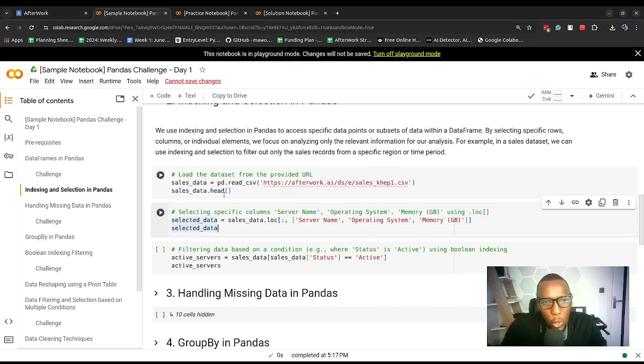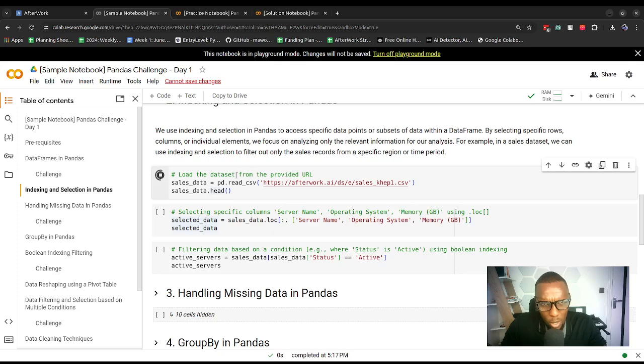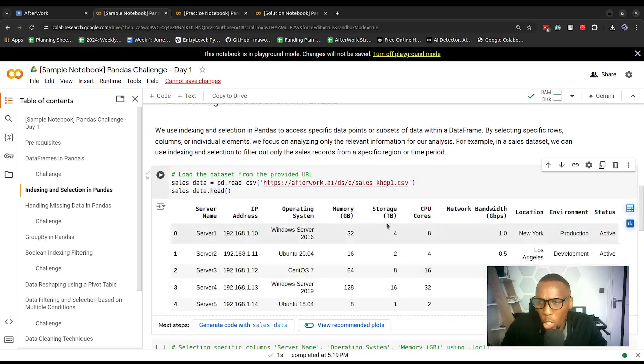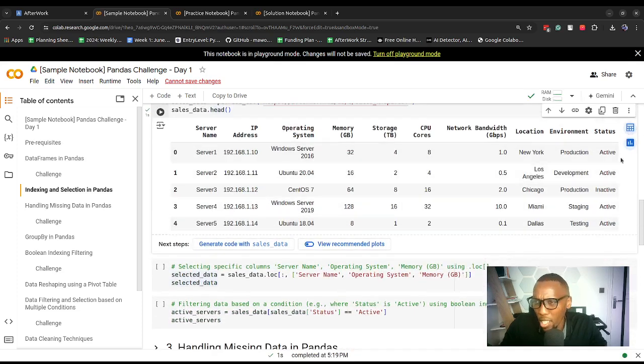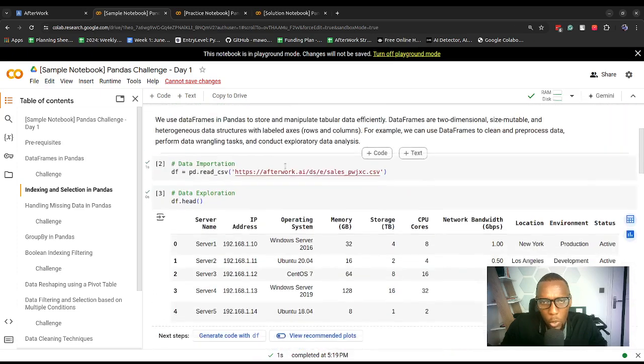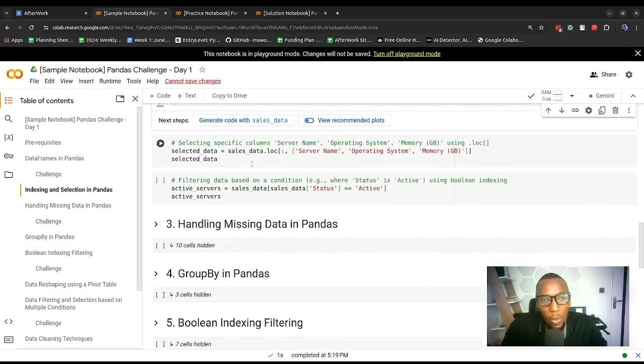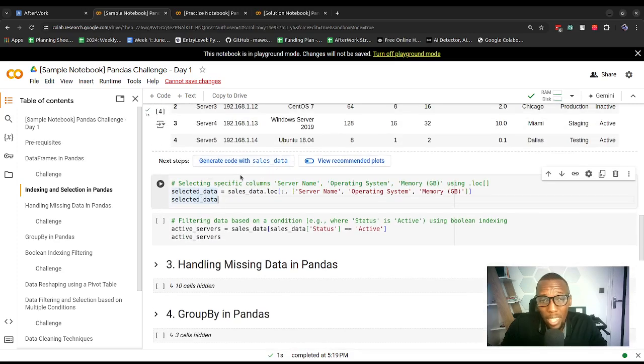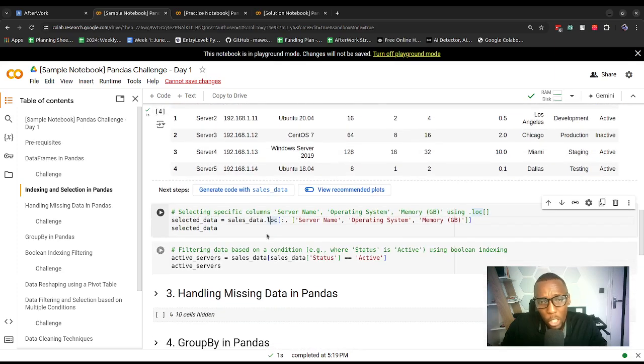Here we're going to load our data set, which is sales data, but it contains information about servers, and whether some of them are in production, development status. This data set is different from the previous one, by the way. Once we have done that, we can select specific columns using the loc function or the loc method.